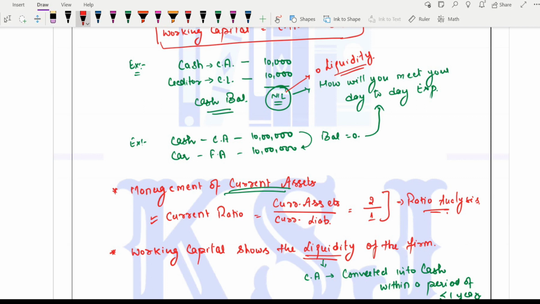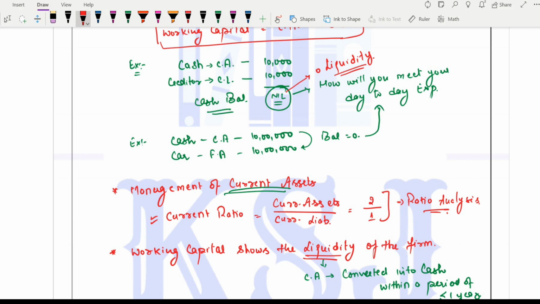It is the excess of current assets over current liabilities. If you have to pay someone 10 rupees, you must have 20 rupees in your pocket, so that 10 rupees is paid to the person and the remaining 10 rupees you can use as working capital to meet your day-to-day expenses, right? So this is the basic of working capital.